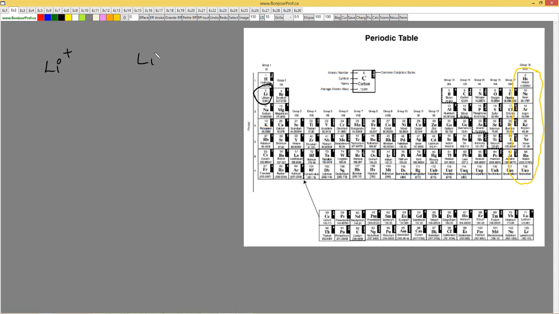It is very difficult to find lithium in nature. You're not going to find it. But you are going to find Li+. Lithium will give its electron to another one. That's where it will bond.